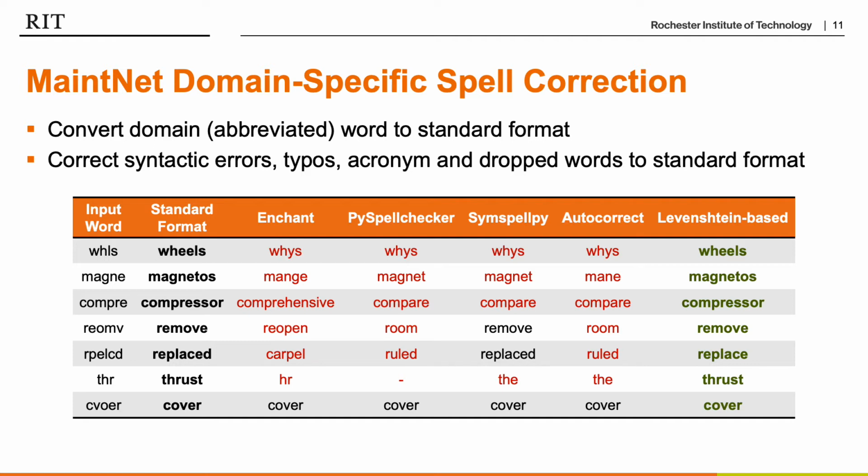But regarding the results, we can see that they are unable to handle these kinds of syntactic errors or domain abbreviated words. For this reason, we developed a Levenshtein-based spell checker, which we can see outperforms the other spell checking algorithms.